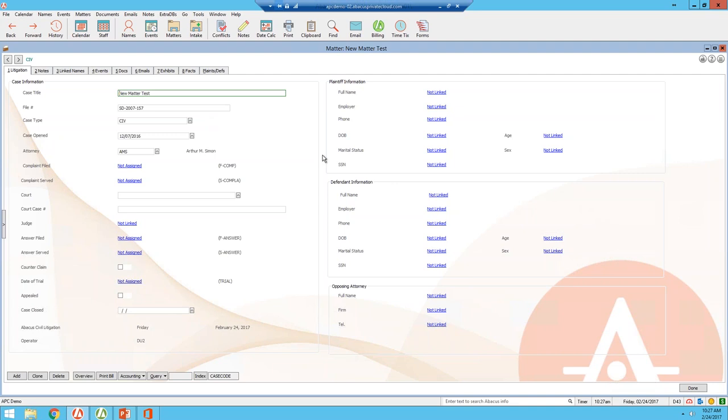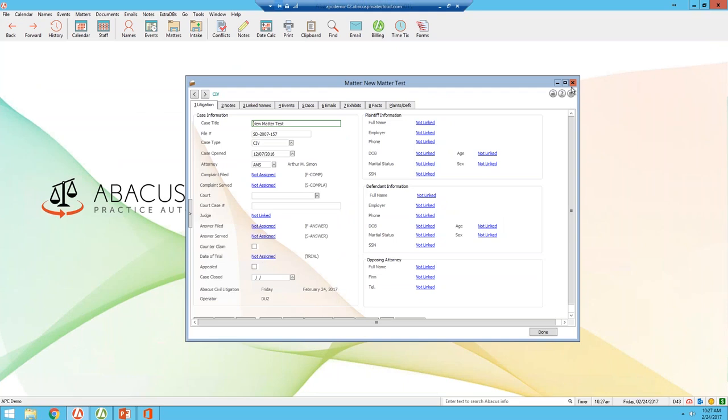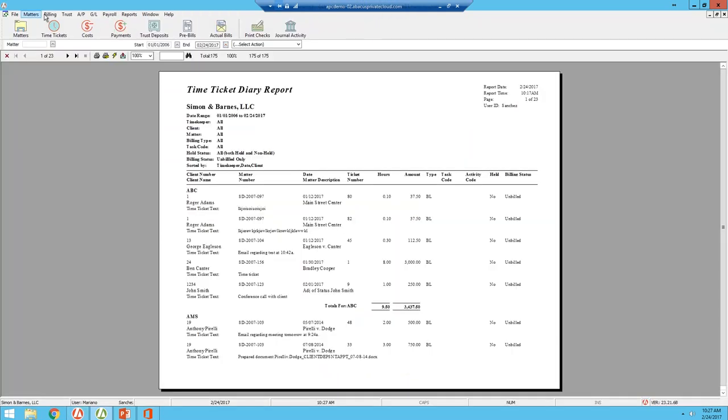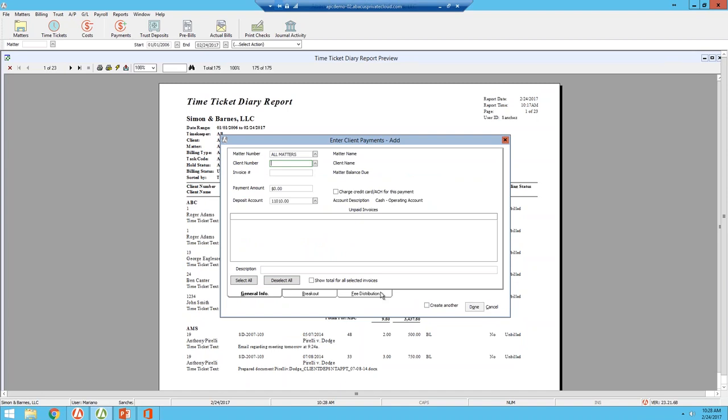Okay, I have another question from Bridget. It says, enter client payments, does this information go to general ledger? Yes, Bridget, as you're inputting information in different areas of the program, such as in this case, once you are receiving payment using the payment option here, it automatically applies to general ledger.